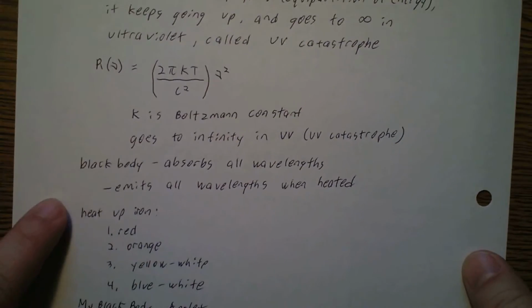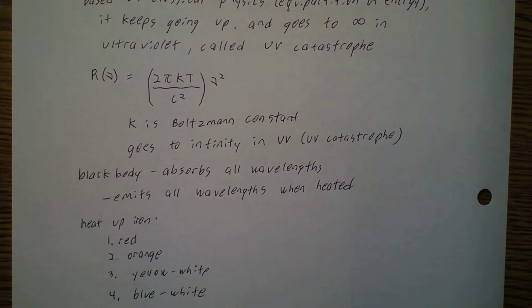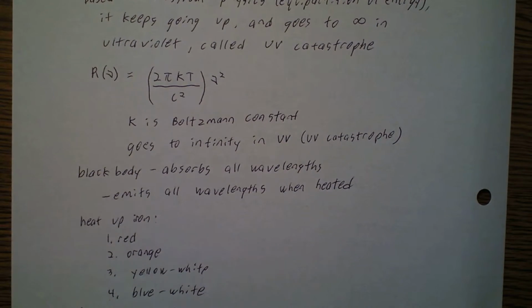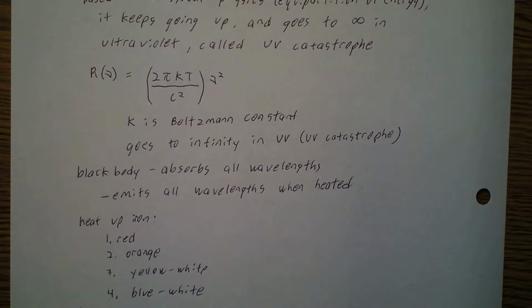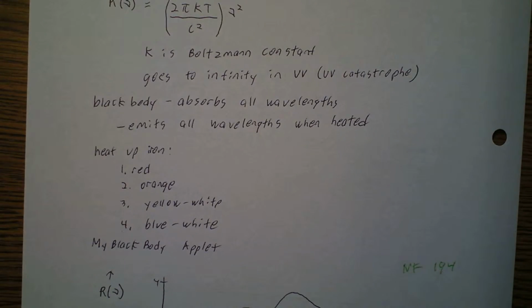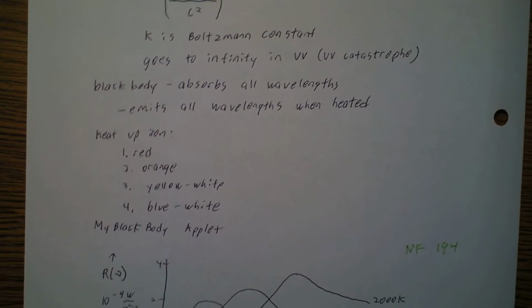But here's what happens. A black body absorbs all wavelengths. Therefore, when you heat it up, it emits all wavelengths. So let's say you heat up iron. If you heat it up just a little bit, it turns red. If you've ever done cooking on an old-fashioned oven, you know this. But then it gets hotter, it turns orange. And then it gets even hotter, it'll turn yellow-white. And then if it gets really, really hot, it'll turn blue-white.